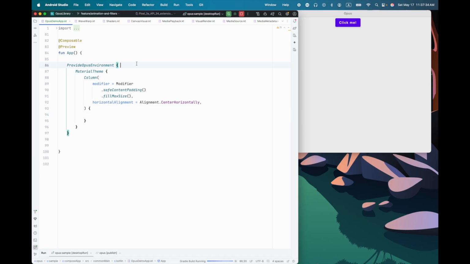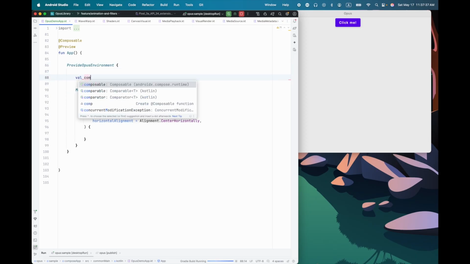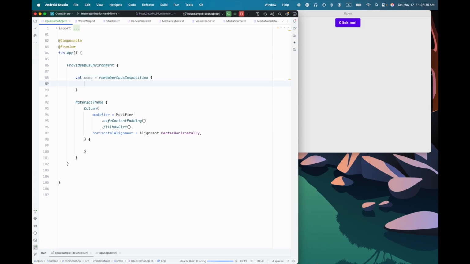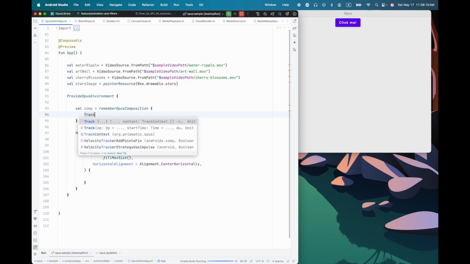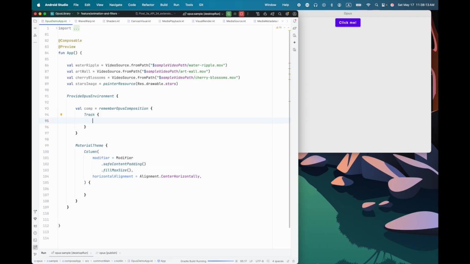And the first thing we need is to create an Opus composition. So we do that using remember Opus composition. And inside of here, actually, let me just paste in some video files that I already prepared that we can use for this. And yeah, inside the remember Opus composition, you use composable functions just like for Compose UI. They're just a different set of functions. So instead of using, for example, column and row to lay things out vertically and horizontally, instead you would use group or track. A group will time things concurrently, and track times things sequentially, one after the other.